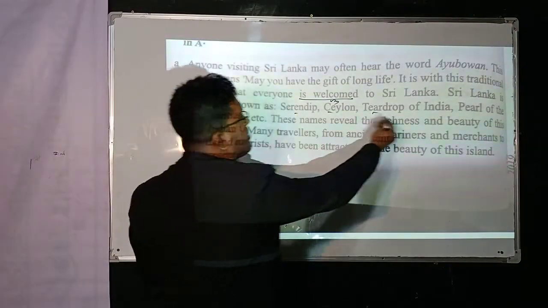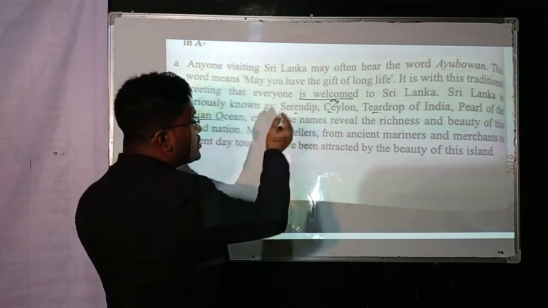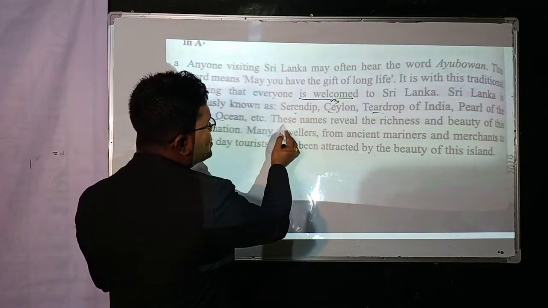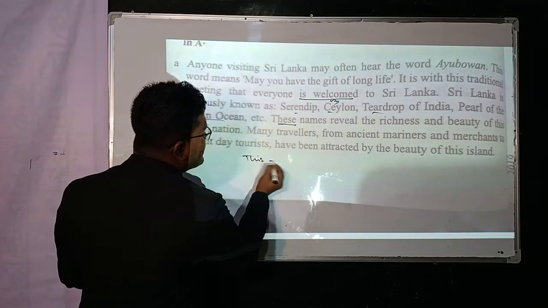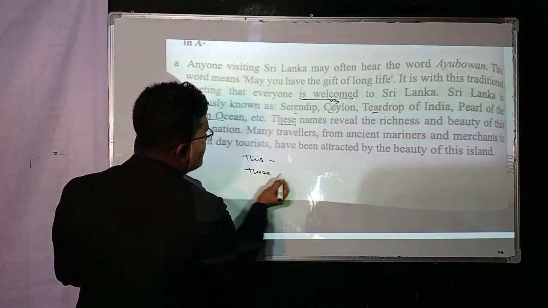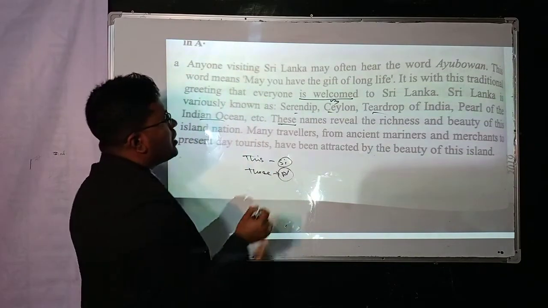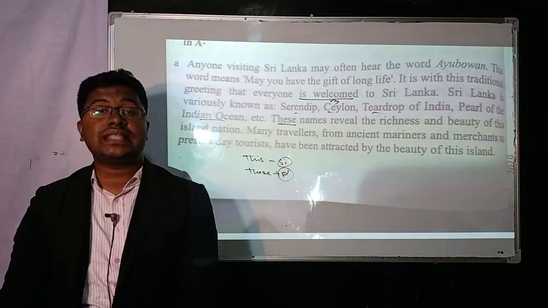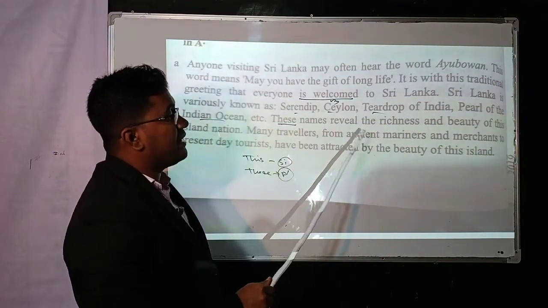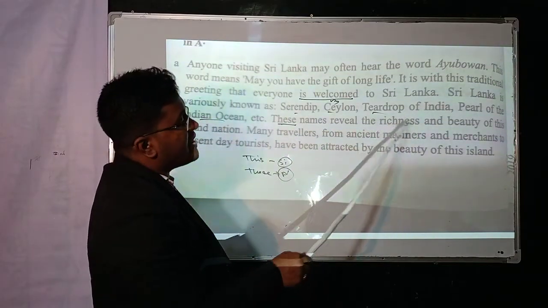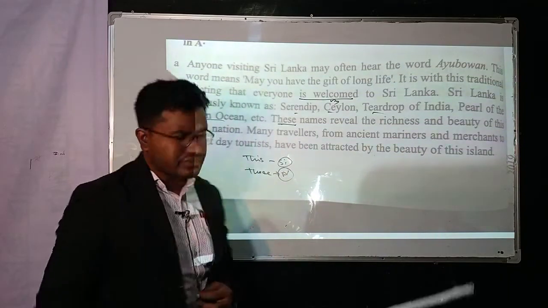They are the names of Sri Lanka. They are Sri Lanka's synonyms. So here is a plural form, that's why we use these. This is singular, this plural. So these names, which names? These are the synonyms. These names reveal the richness and beauty of the island nation.